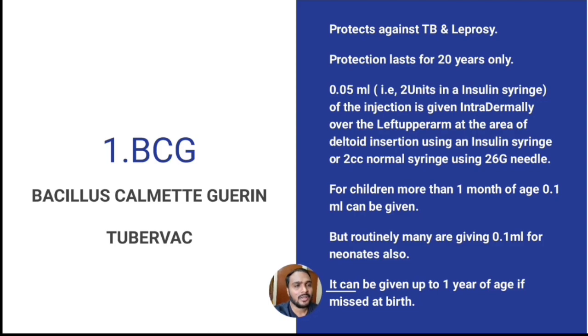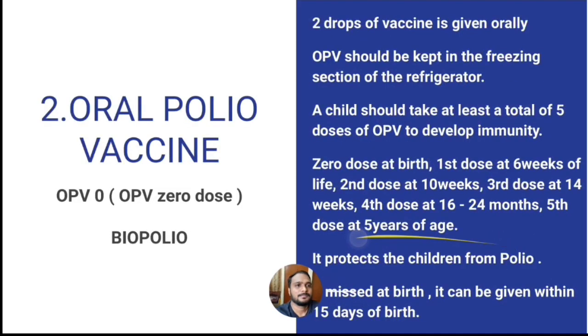For any intramuscular, intradermal or subcutaneous injections in neonates, we prefer a 26 gauge needle. For children more than 1 month of age, 0.1 ml can be given, but routinely many are giving 0.1 ml for neonates also. It can be given up to 1 year of age if missed at birth.